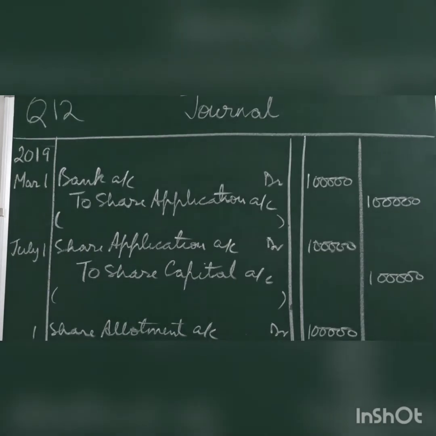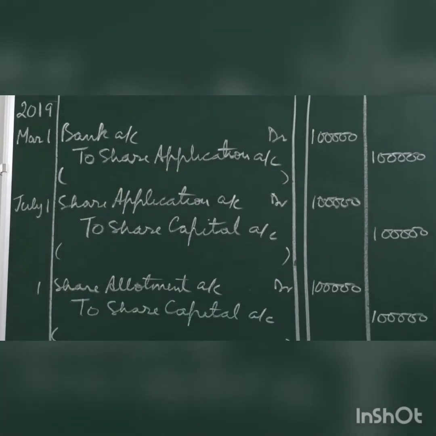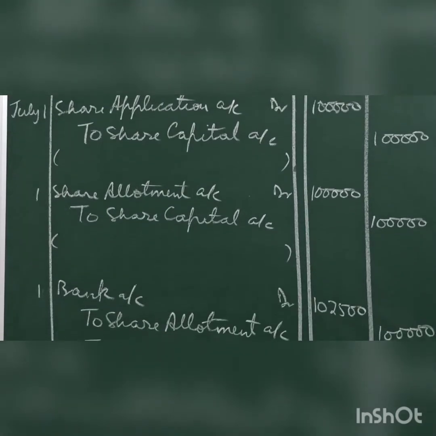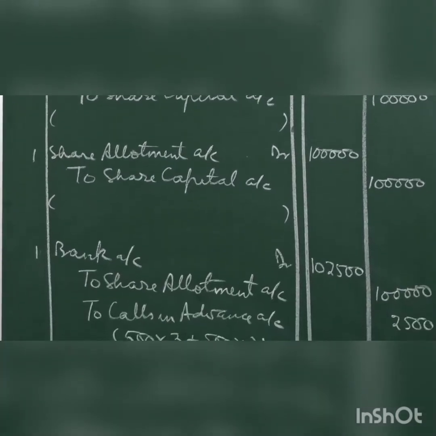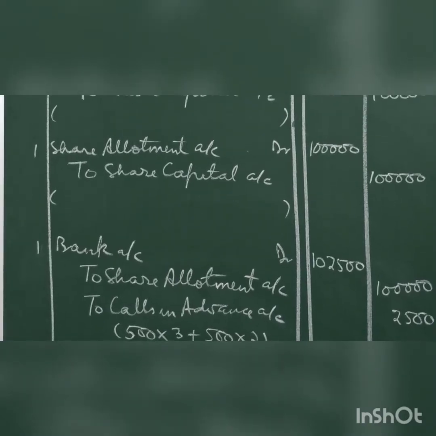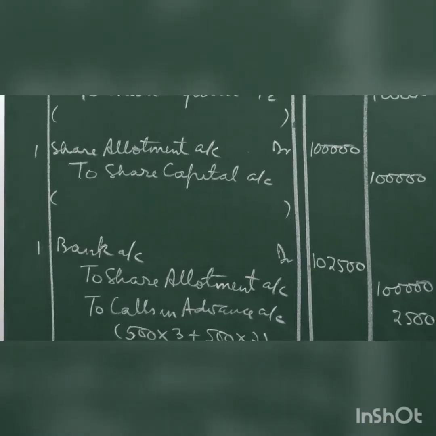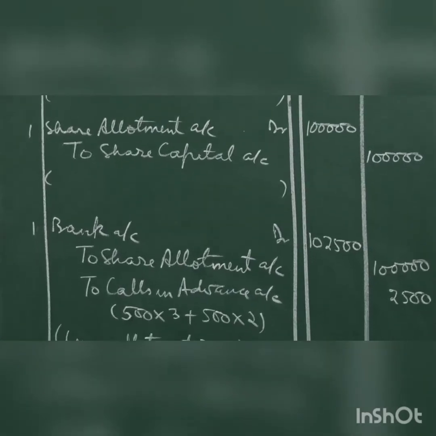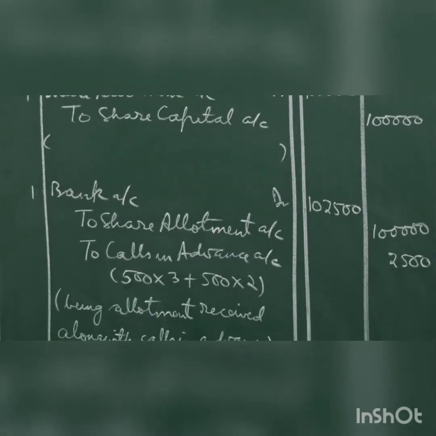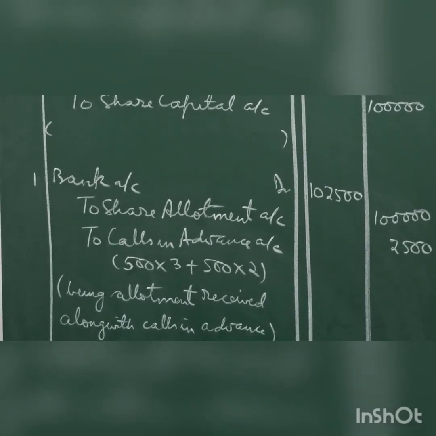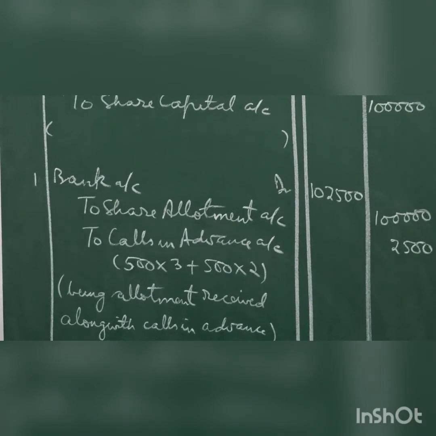Then on the same date, July 1st, the allotment money becomes due on 40,000 shares of rupees 2.50 each. So the entry will be share allotment account debit to share capital account. Narration you know. Now you have to see in the question whether it was issued at premium. It means the shares were issued at premium or not, because you have to open security premium reserve account also.